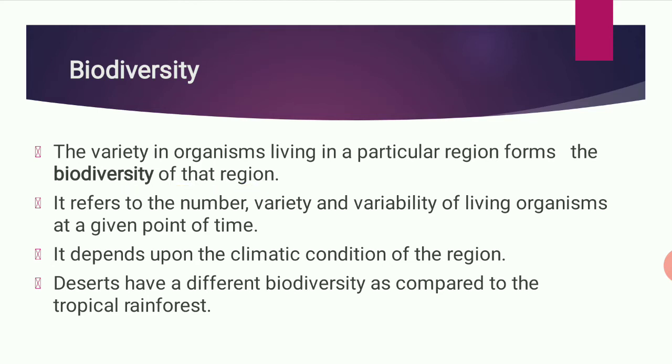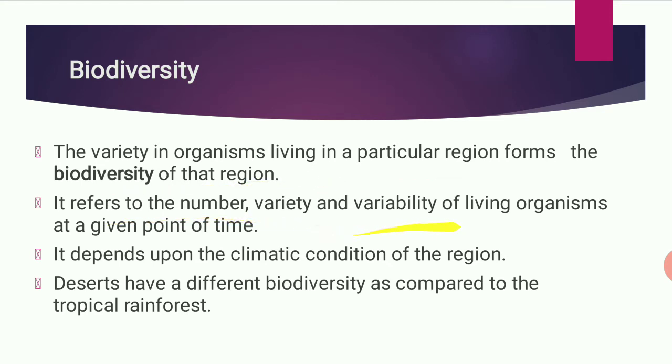For example, camels live in a particular region called deserts. Similarly, penguins live in the polar regions, at the poles where the ice is. So organisms living in a particular region form the biodiversity of that region.